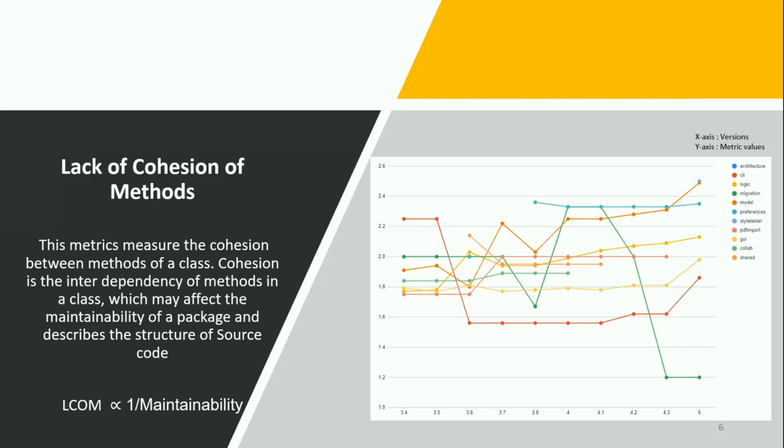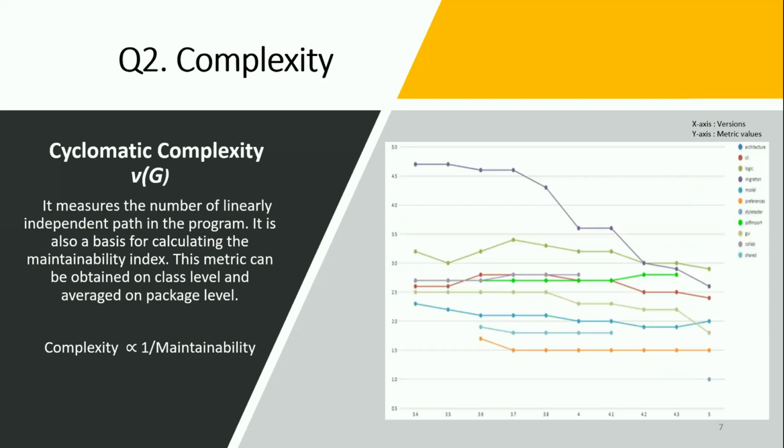increasing the maintainability effort. And then comes the second question, which is regarding complexity, and the metric which we have used is cyclomatic complexity. It measures the number of linearly independent paths in the program. And as we all know, as the complexity increases, the maintainability of the product decreases. From the graph here, we can say that the package called migration shows decreased values of cyclomatic complexity, indicating this package is improving its maintainability.